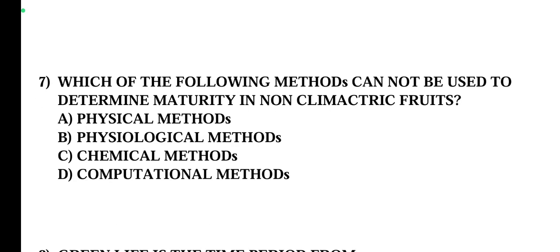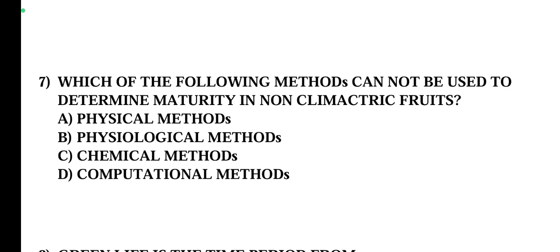Now question number 7. Which of the following methods cannot be used to determine maturity in non-climacteric fruits? Physical methods, physiological methods, chemical methods, computational methods.